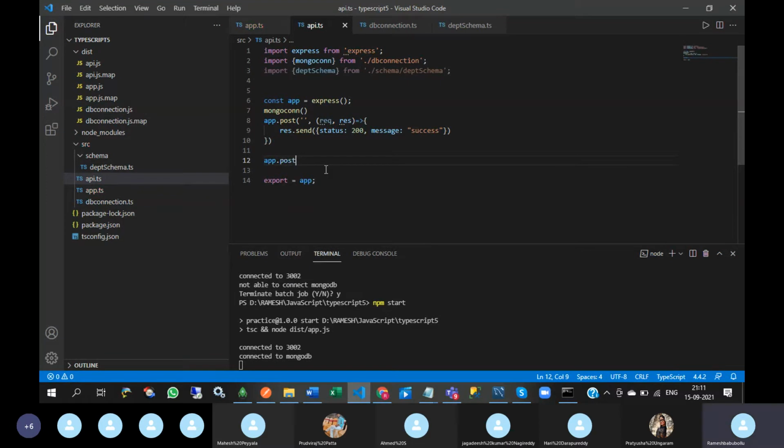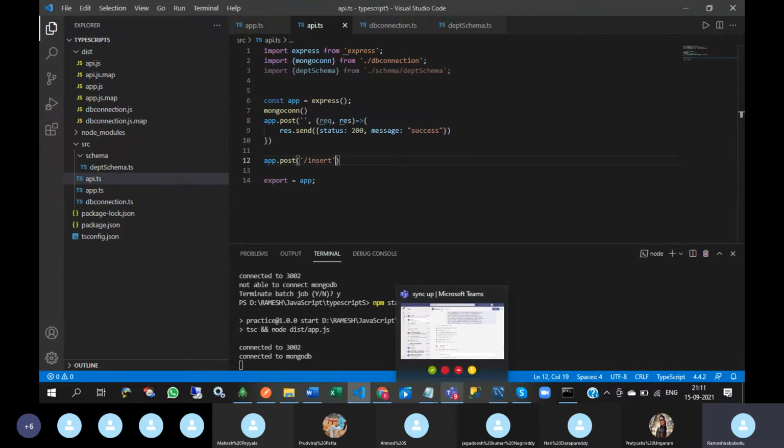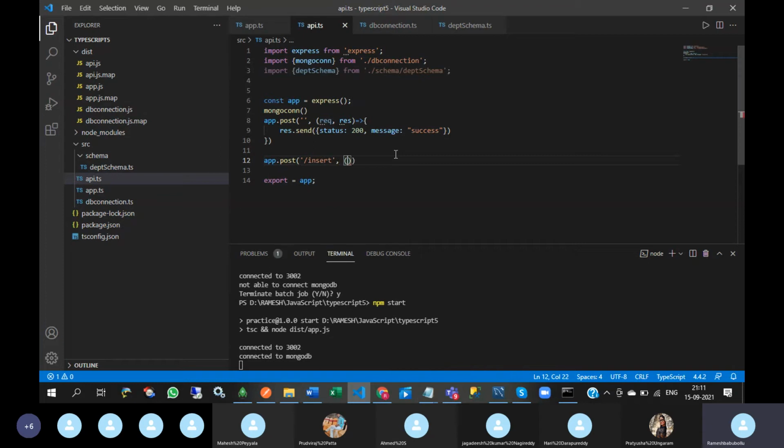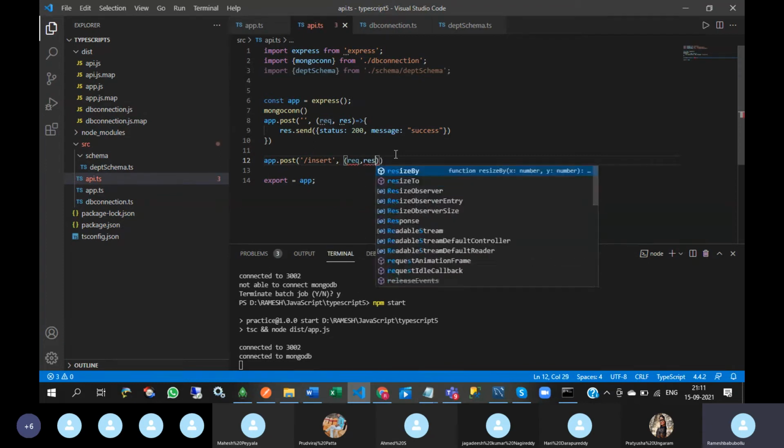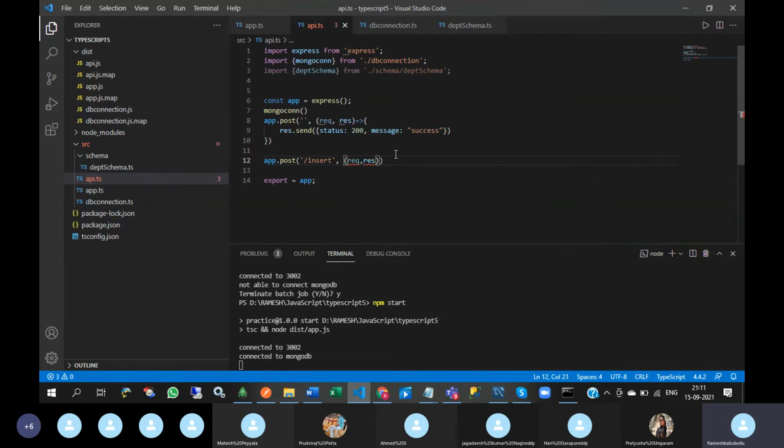Now app.post. I want to insert some records. This is the insert method, with request and response, async. I need to give async; I will tell you what async is.